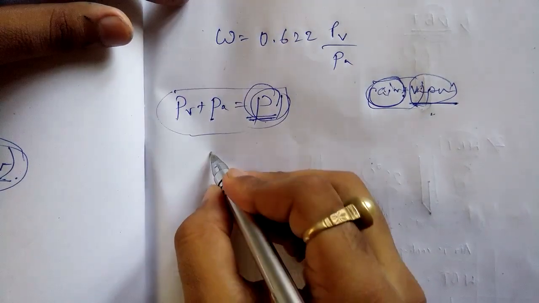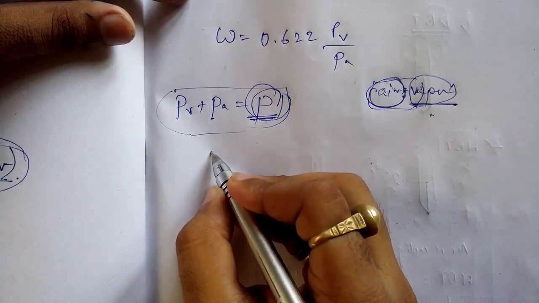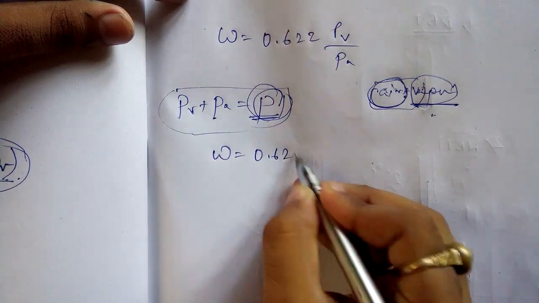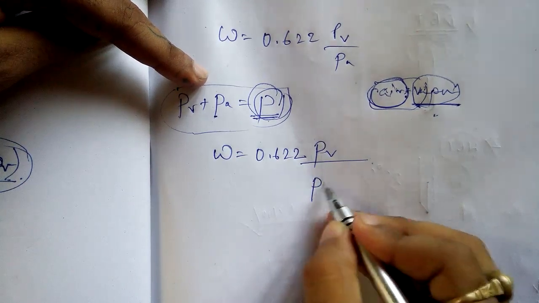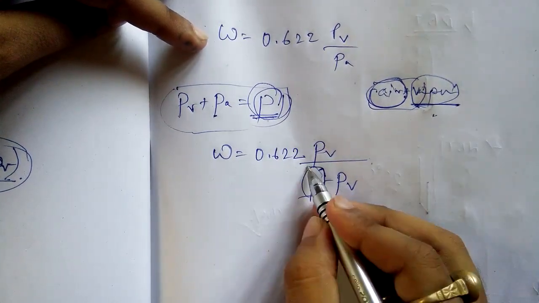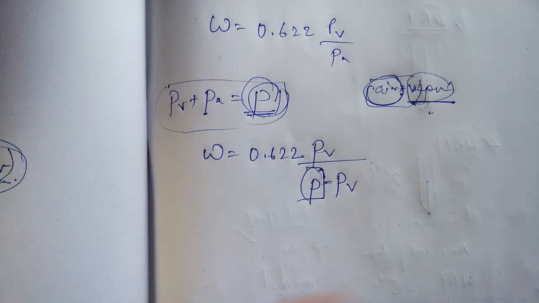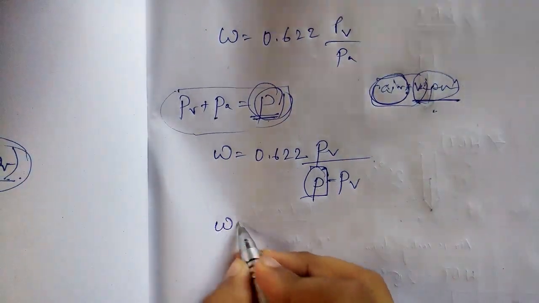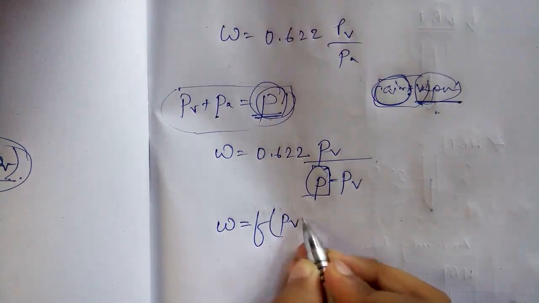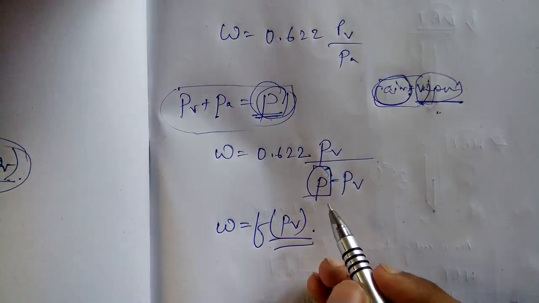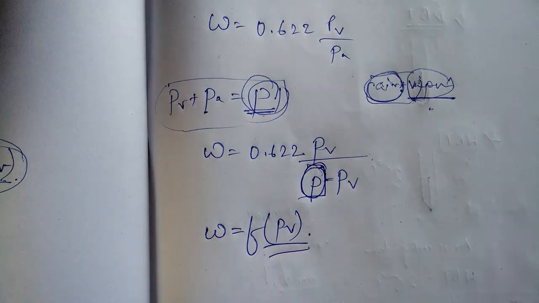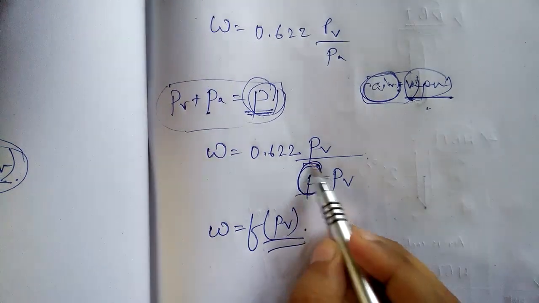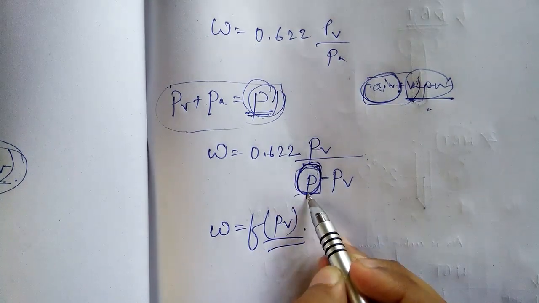So you will get W as 0.622 Pv by Pa, which I can write as P minus Pv. Now this P is constant. Atmospheric pressure in a given region is constant. So I can write that W is just a function of Pv. In a given region, this P, that means the atmospheric pressure, is constant, because it will change only if you go up or go down. But if you are in a particular locality, it is not going to change.